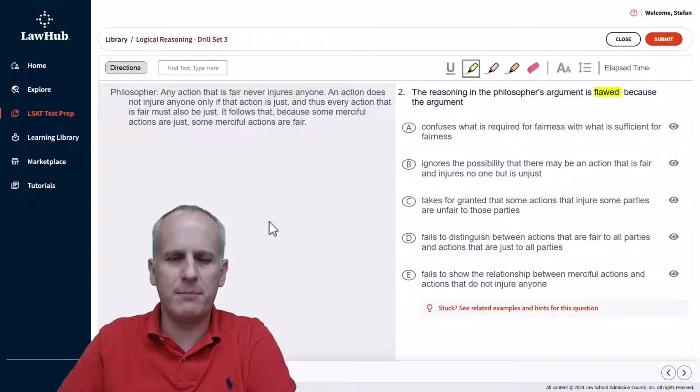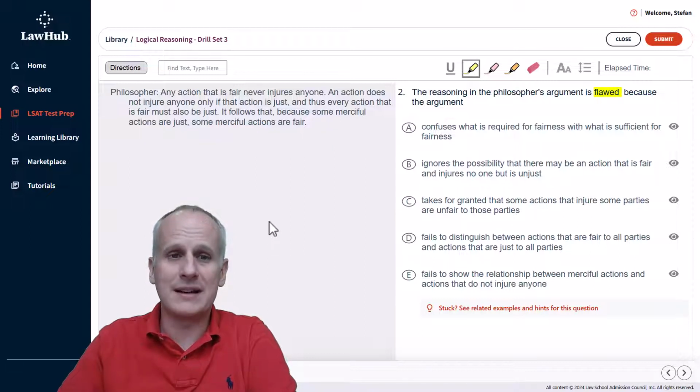We're going to read the paragraph on the left-hand side and ideally try to come up with our own mental prediction of why the argument might be flawed proactively before engaging with the answer choices. So we read the philosopher's statements. Any action that is fair never injures anyone. An action does not injure anyone only if that action is just. And thus, every action that is fair must also be just. It follows that because some merciful actions are just, some merciful actions are fair.